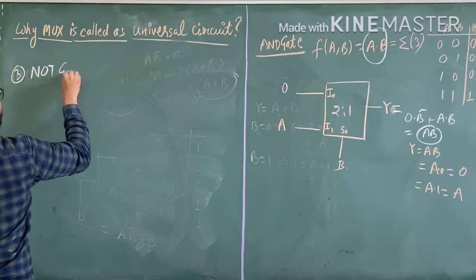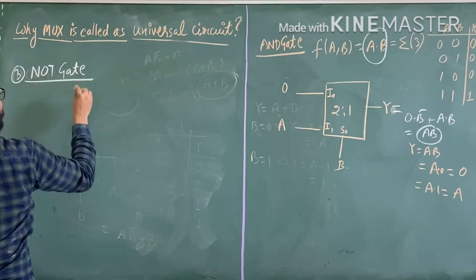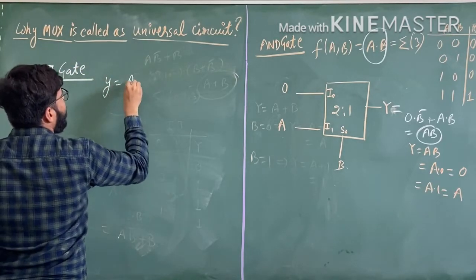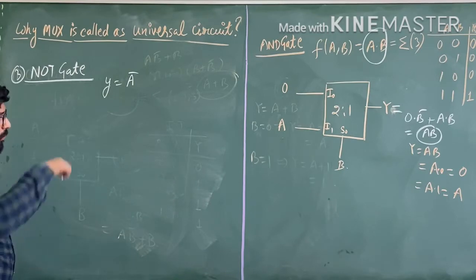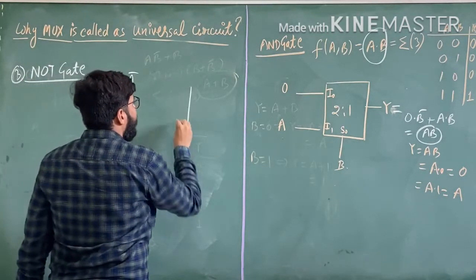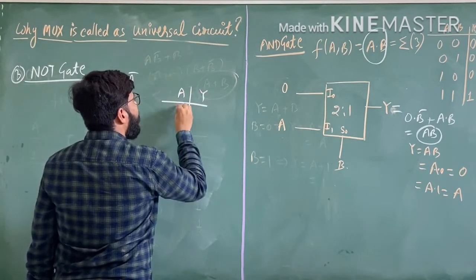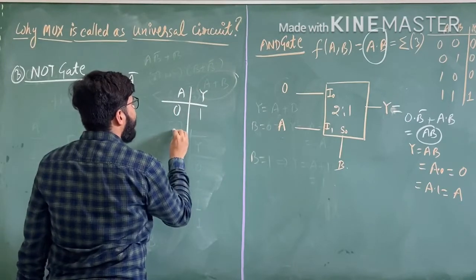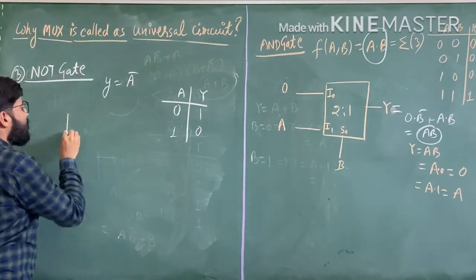NOT gate. The NOT gate is implemented as Y equals A complement. Suppose this is the input A and this is the output Y. If A is 0, Y is 1. If A is 1, Y is 0.